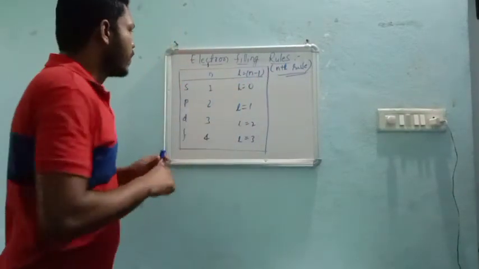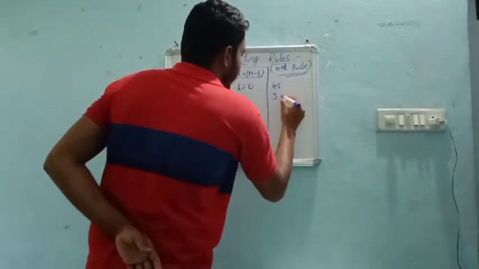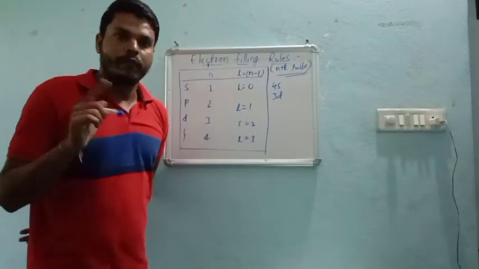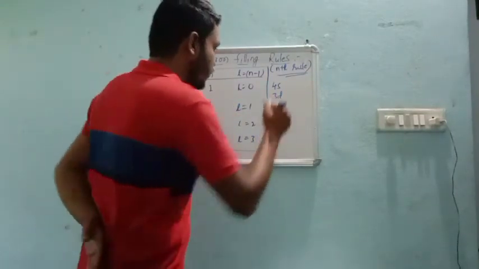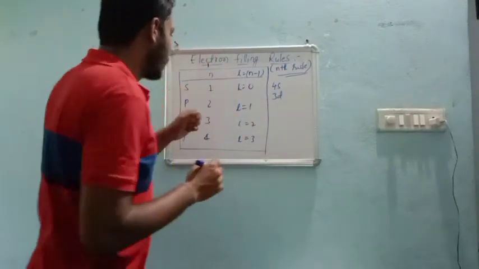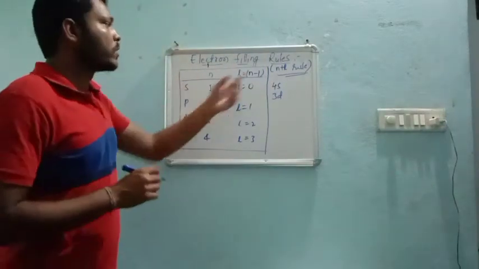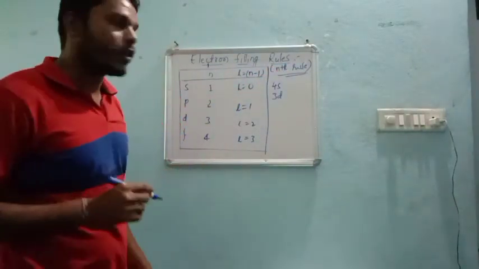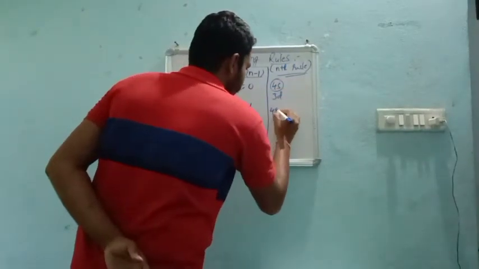Now, what is our question? Among 4s and 3d, in which cell does the electron enter first? So now we have to calculate the values according to the n plus L rule. Consider the first one, 4s.